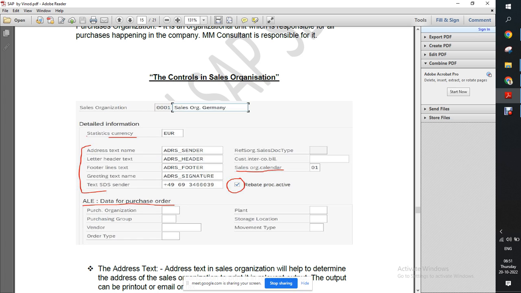ALE full form is application linking enabling. So we have some third party actually. Let me explain this one first.